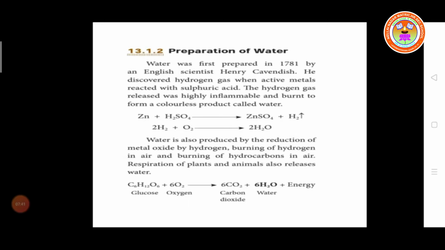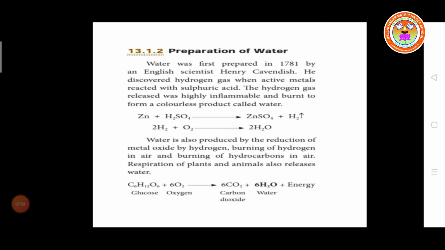The hydrogen gas released was highly inflammable and burned to form a colorless product called water. The hydrogen gas released is highly inflammable, and when burned with oxygen, it converted into water.